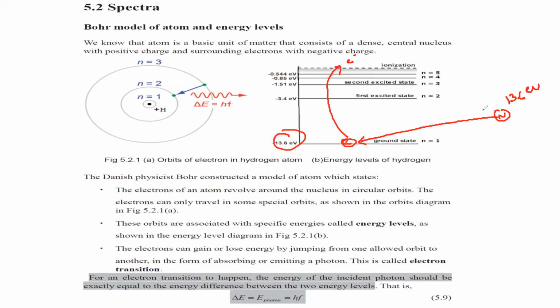Ionization means removal of an electron from an atom. So when we provide energy equivalent to the difference from the ground state to infinity, the last shell, or more than that, the electron absorbs it and goes outside the atom, and we call this ionization energy.